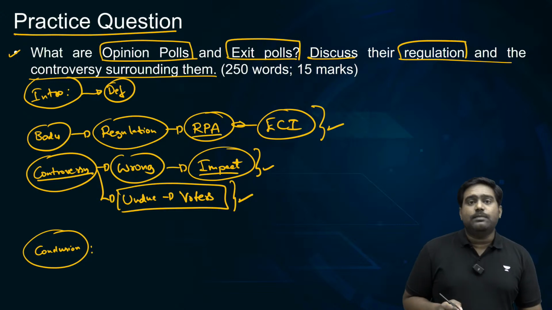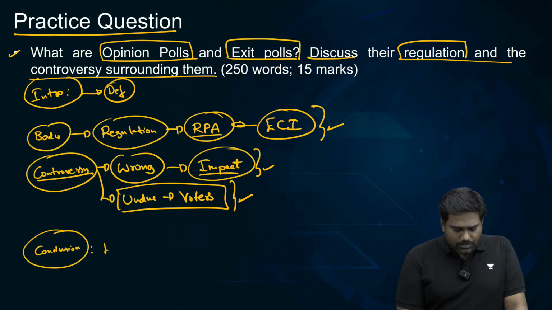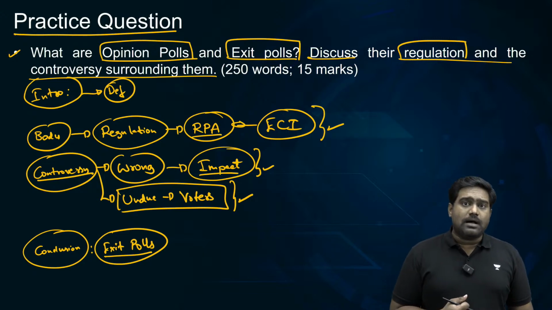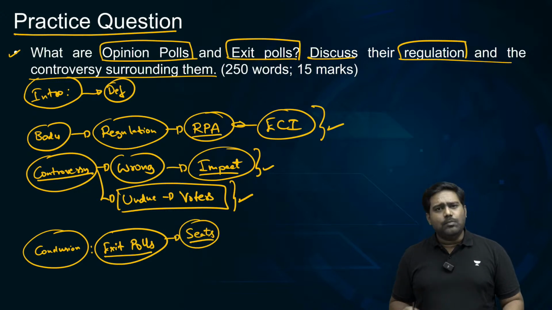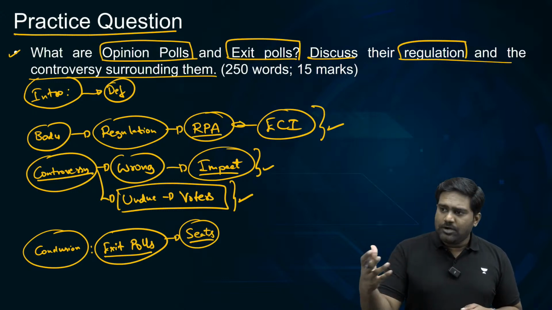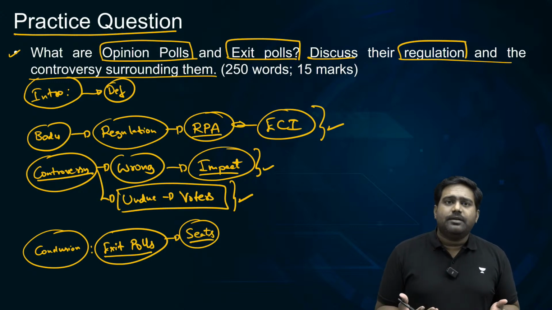In the conclusion, you can suggest, for example, that exit polls per se are not entirely wrong, right? Even though they get the projections way off the mark. What needs to be done is that they should stop predicting the number of seats. Nobody can predict the number of seats. It is impossible. Just like you can't predict the share price of a particular stock, right? No one can do that.